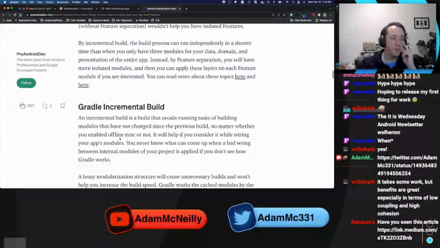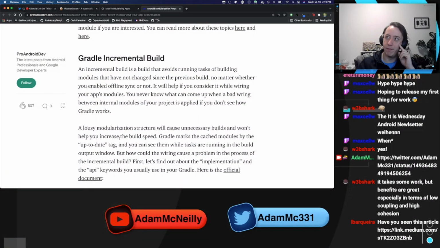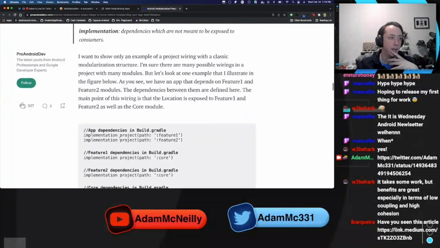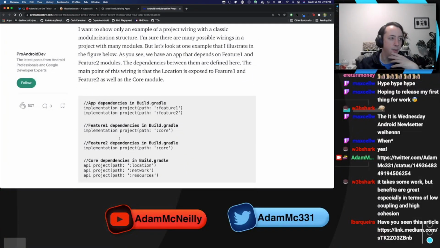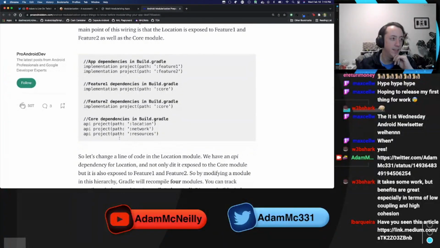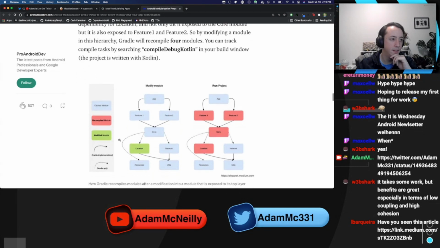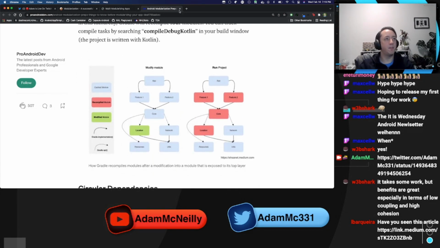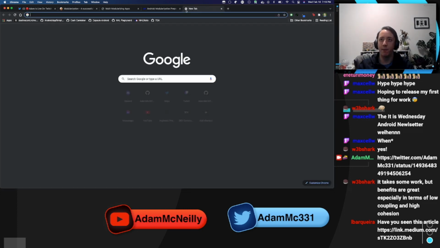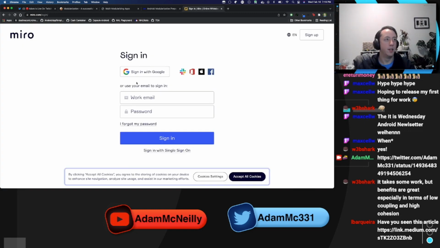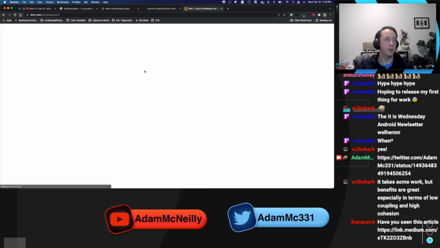So what I was thinking might be helpful is if I tried to make a diagram of what each module is and what some of the files are that are going to go in that module. That would probably be a really interesting way to start. Let me just skim this over and make sure I'm not missing anything. Yeah, let's pull up Miro and try to build a diagram of what this would look like with our application and how we would structure our modules here.